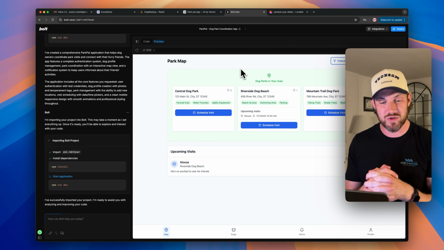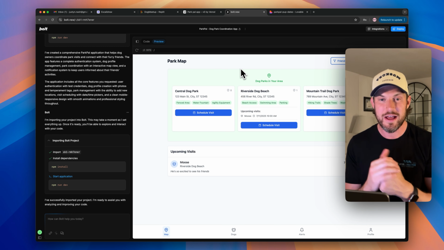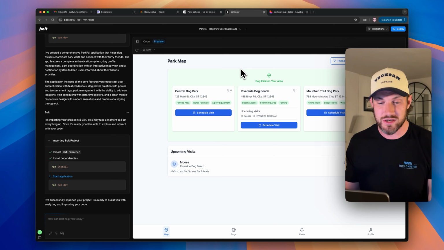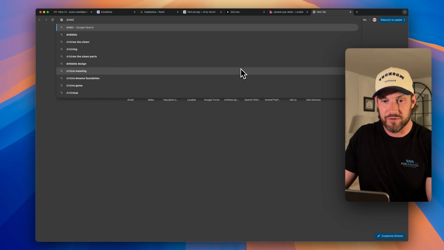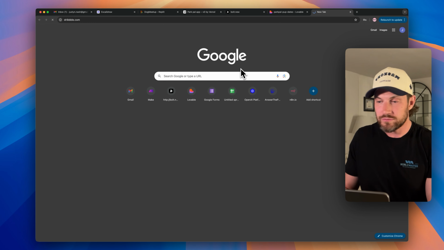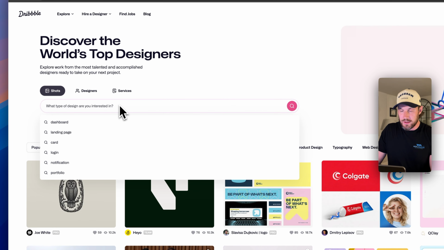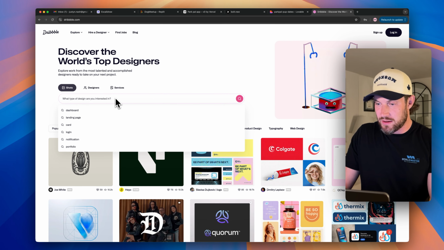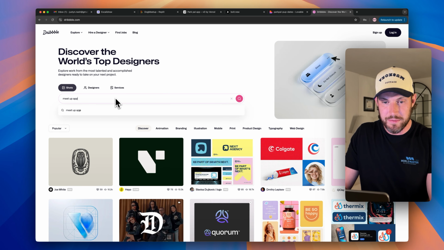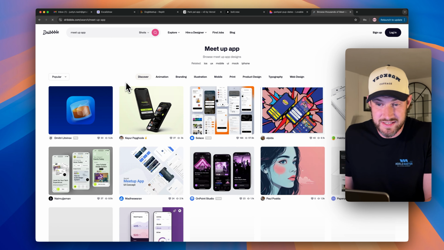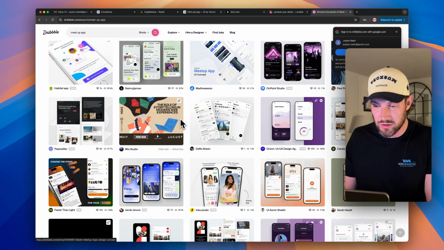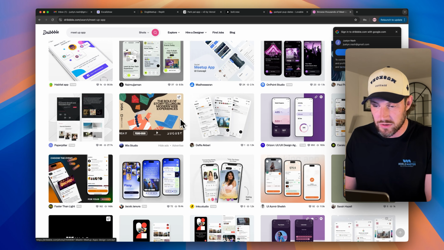I'm very impressed. What you could also do to enhance this even further is you could upload screenshots. Let's say you went to a website like Dribbble, for example. You could look for some inspiration. You could say something like Meetup app. Let's see what this gives us. Maybe nothing, maybe something. And then you could maybe even say like map app. Let's try that. And then you might get something.